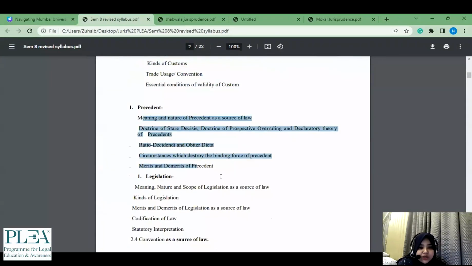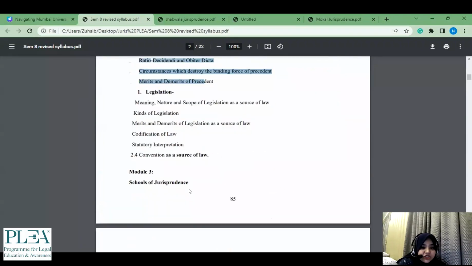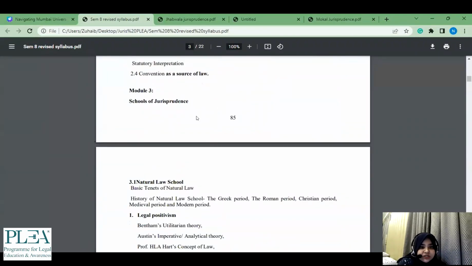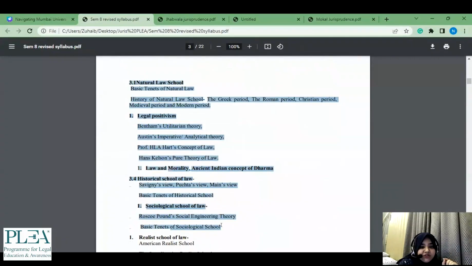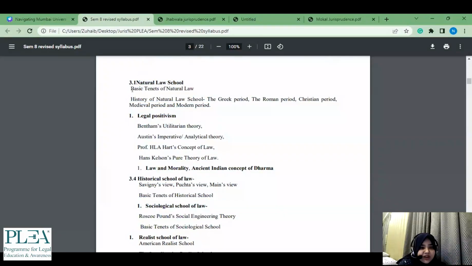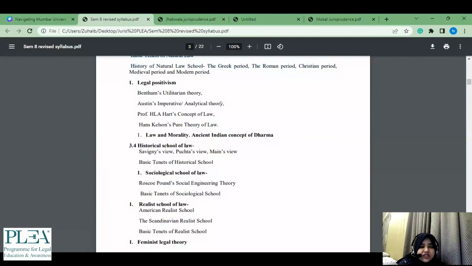Precedent, all of these questions have been asked in the past year papers. Legislation, then School of Jurisprudence, I would suggest, see, for everything else you can refer the old syllabus, but School of Jurisprudence, you should go through this because this has all the subtopics given in a very precise manner. So when you have natural law school, you have basic tenets of natural law. All of these are more like the 12 markers or the short notes. So it has proper bifurcation, which you can also find in the index of Jhabwala, I think. So you have legal positivism. So here you will find all the main aspects or the main questions which can be asked from legal positivism.